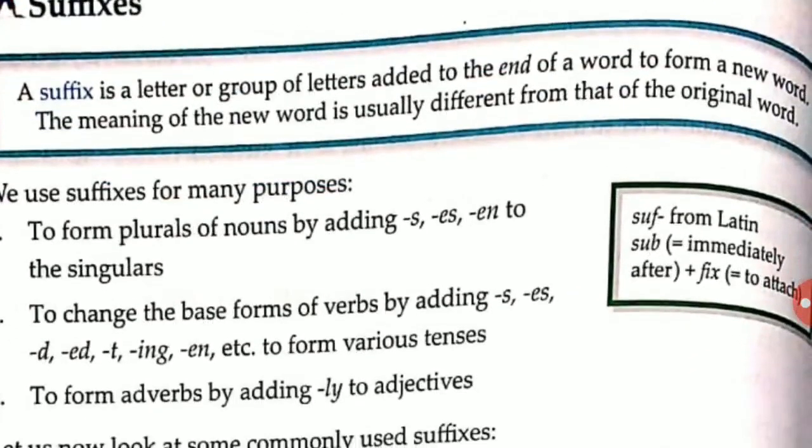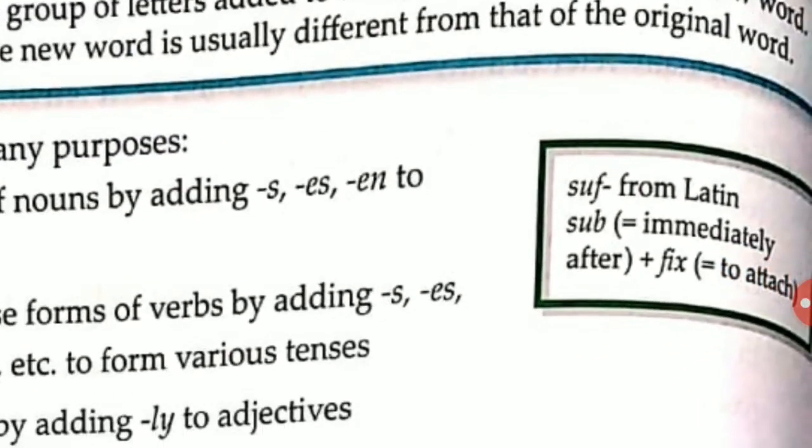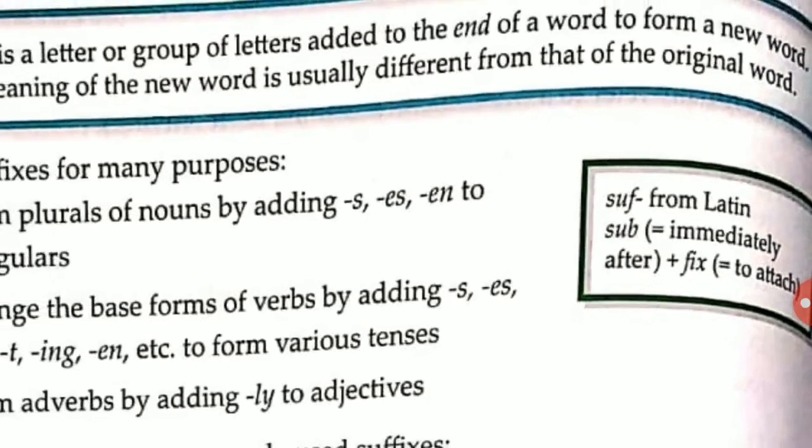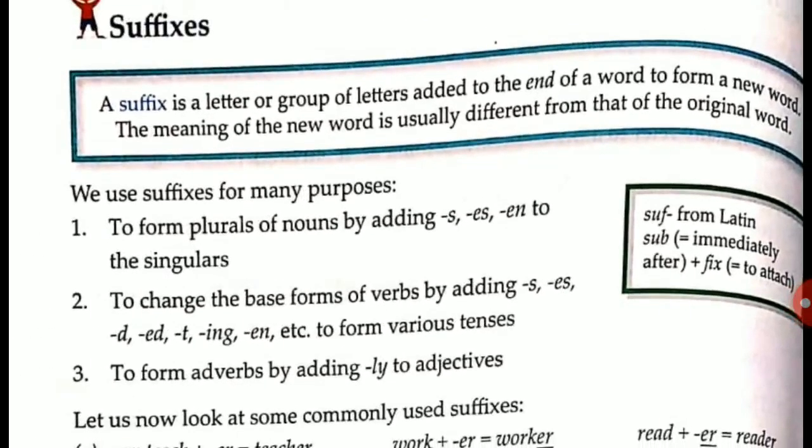Here also a box is given about some suffixes. Suffix means immediately after the word given, we have to attach some suffixes, maybe s, es, as given here. We will discuss it later. But first understand: a suffix is a letter or a group of letters added to the end of a word to form a new word, and the meaning of the new word is totally different from the original word.